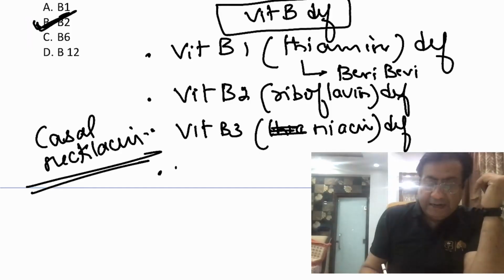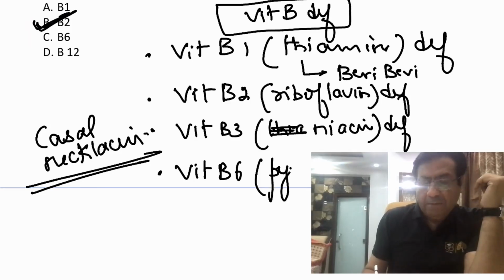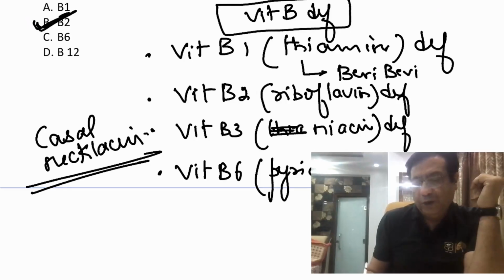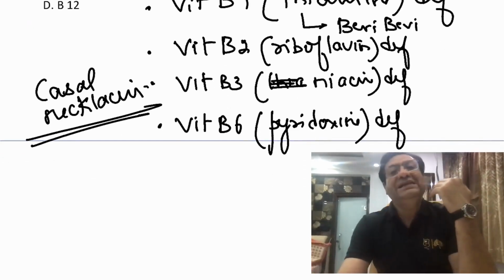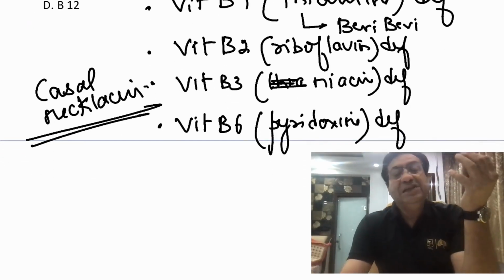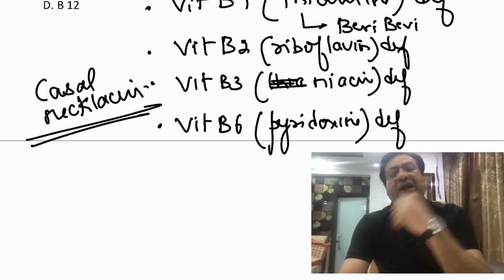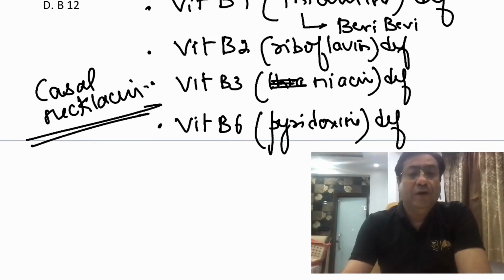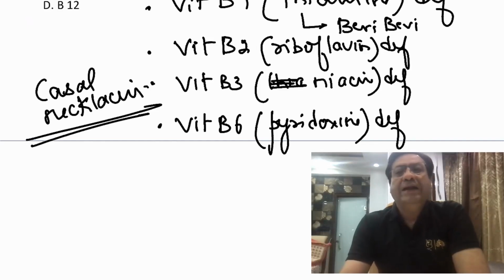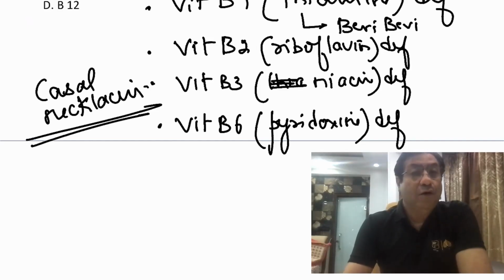Now there is another vitamin which is vitamin B6, pyridoxine. Pyridoxine deficiency is associated with neurological manifestations, particularly seizures. So seizures in newborns. In fact, refractory seizures in newborns may be one of the manifestations of pyridoxine deficiency. Then pyridoxine deficiency may also be associated with microcytic anemias in children.